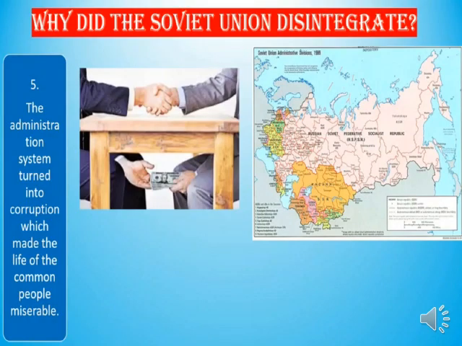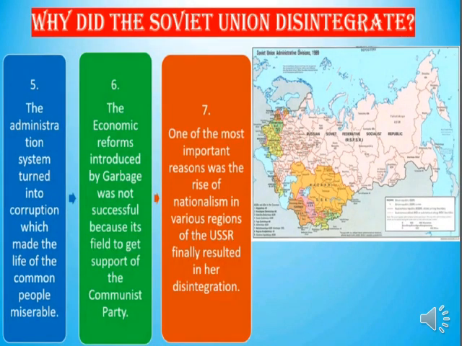Fifth, the administration system turned corrupt, which made the life of common people miserable. Next, the economic reforms introduced by Gorbachev were not successful because he failed to get the support of the Communist Party. Last, one of the most important reasons was the rise of nationalism in various parts of the USSR, which finally resulted in its disintegration.